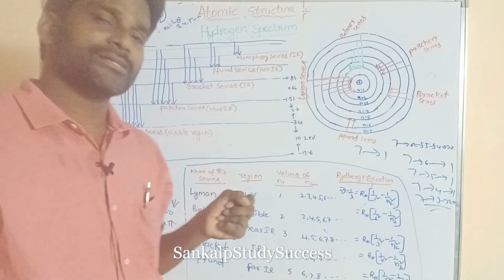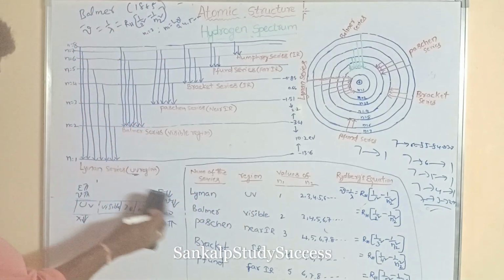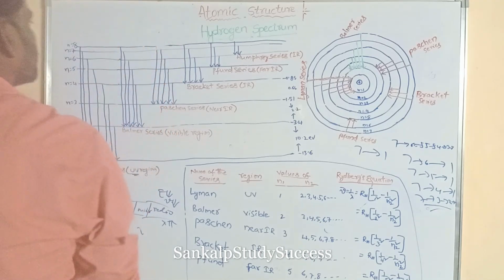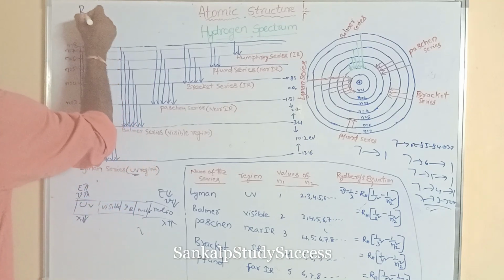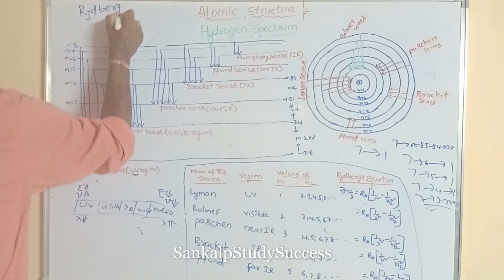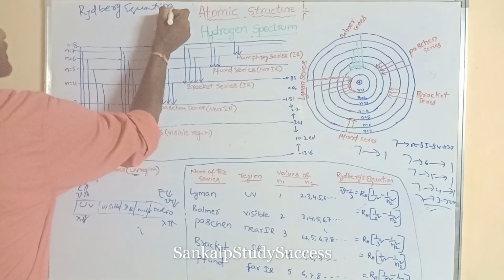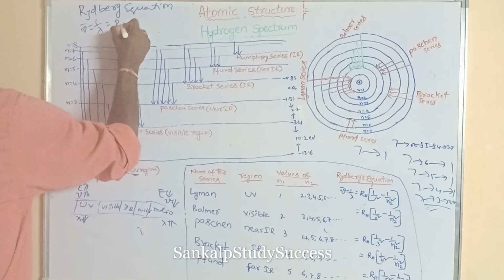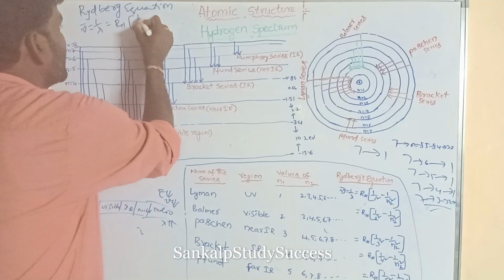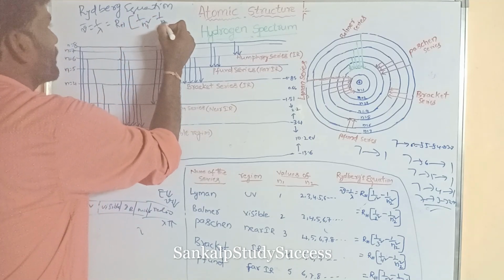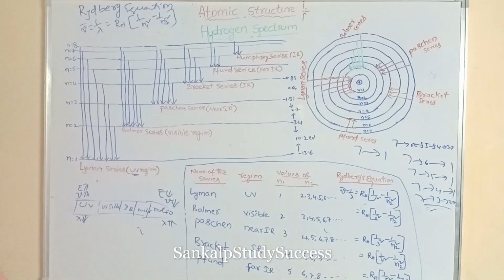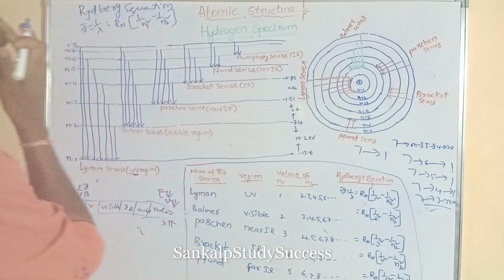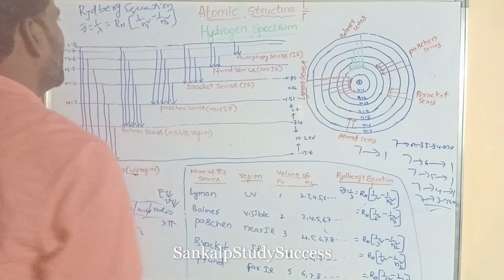The scientist Rydberg also gives an equation for calculation of wave number and wavelength. That equation is said to be the Rydberg equation. Nu bar is equal to 1 by lambda is equal to RH into 1 by N1 square minus 1 by N2 square. N1 is the lower energy level, N2 is the higher energy level.